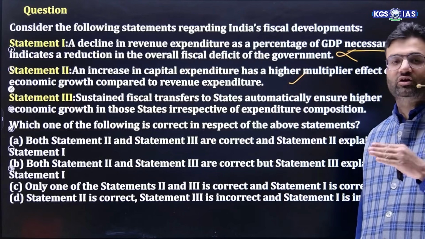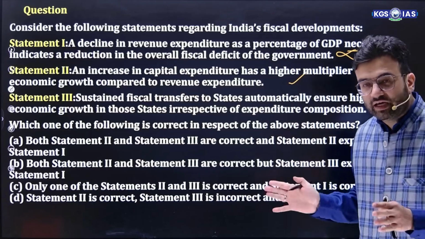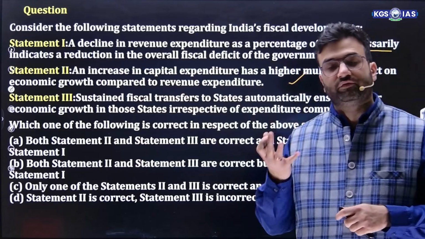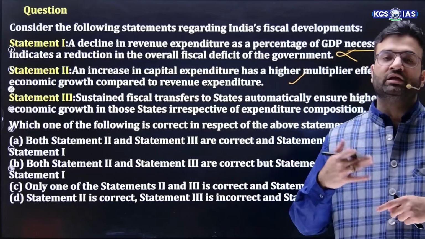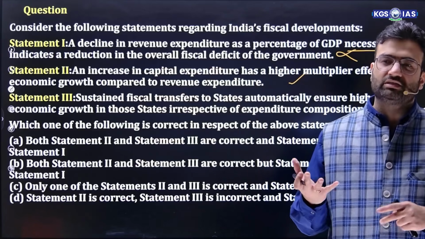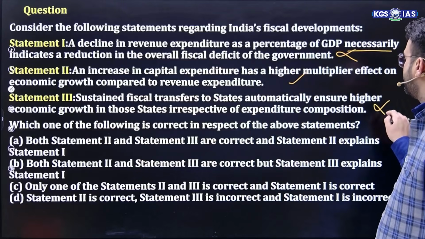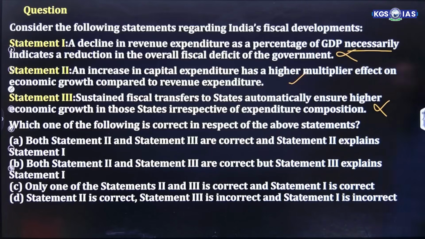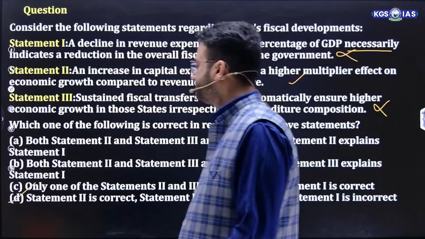No, it will not ensure automatic high economic growth unless the amount is prioritized for capital expenditure or infrastructure purposes. If the center is giving the money to the states and the state is just giving it on a subsidy or freebies basis, it will not lead to economic growth. So this is also a wrong statement. So 1 is wrong, 3 is wrong, second is correct. So D is the right answer.